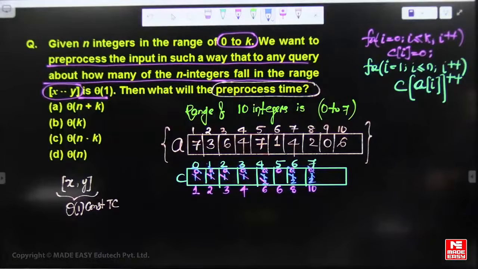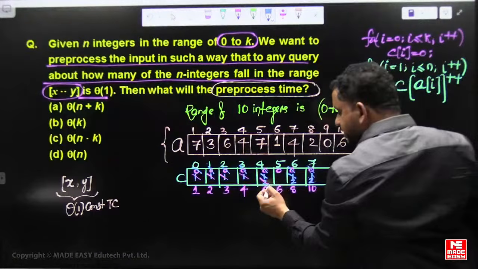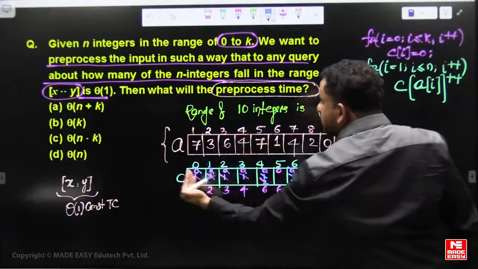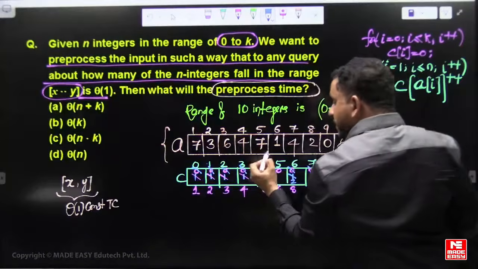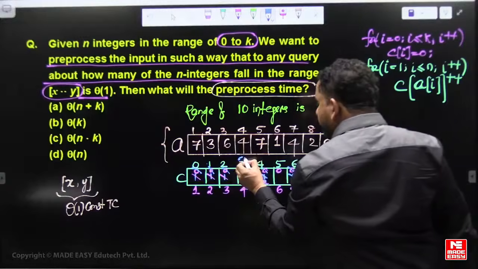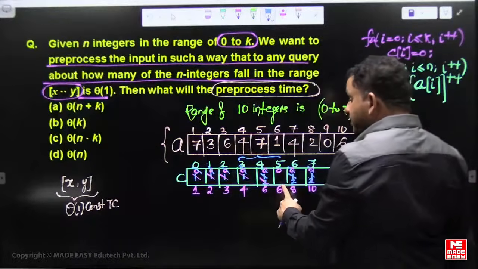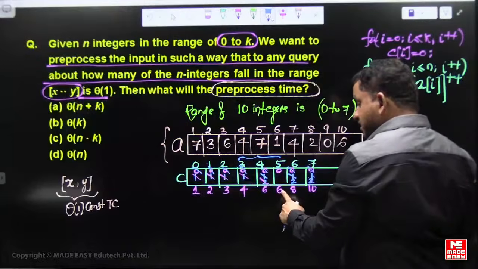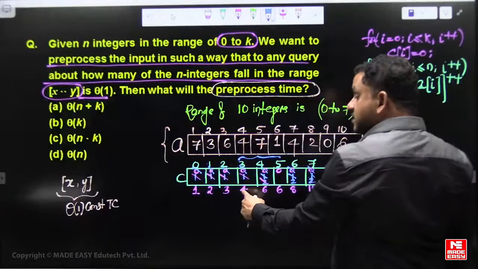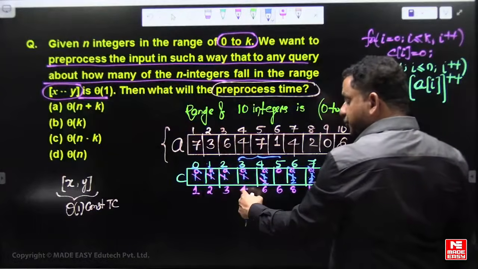Now this is the result of the count array. Count of i represents the number of integers less than or equal to that key. For example, the number of integers between 3 to 5: the number of integers less than or equal to 5 is 6, and less than or equal to 3 is 4.